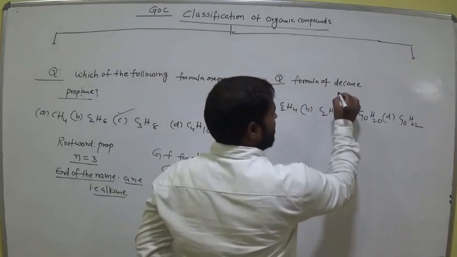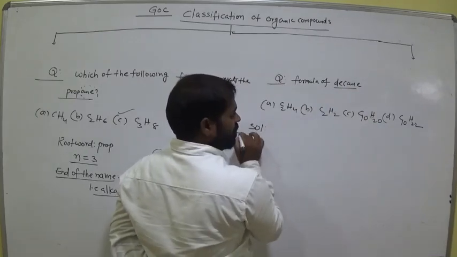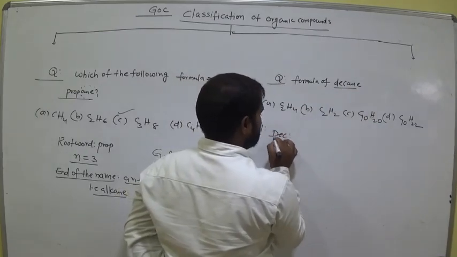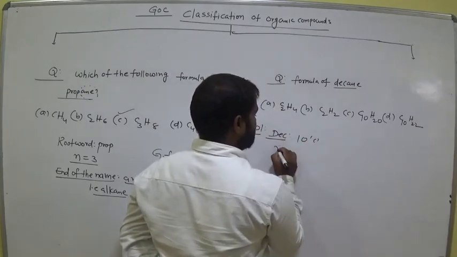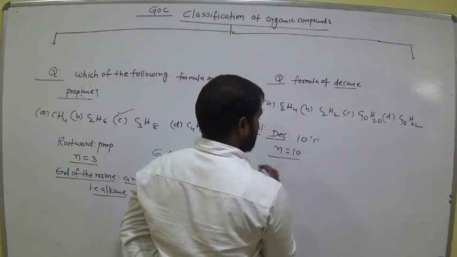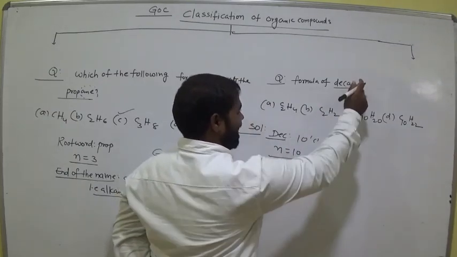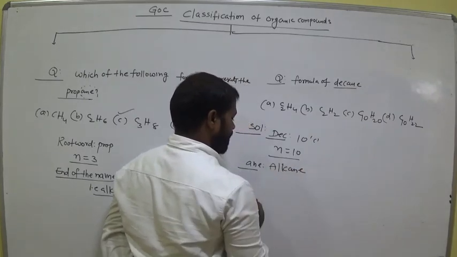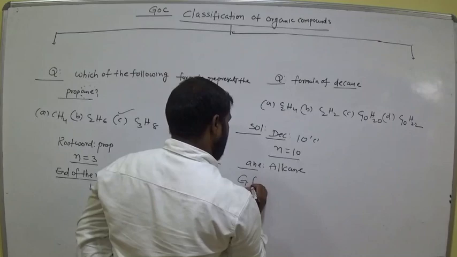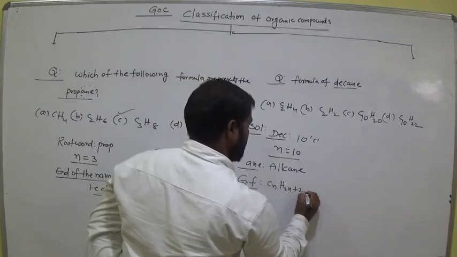So decane, first observe this one. First, what is the root word? Root word dec means 10 carbons, am I right? That means n is equal to 10. Okay. So next, ane clearly means it is alkane, am I right? Alkane. The general formula for alkane is CnH2n plus 2.